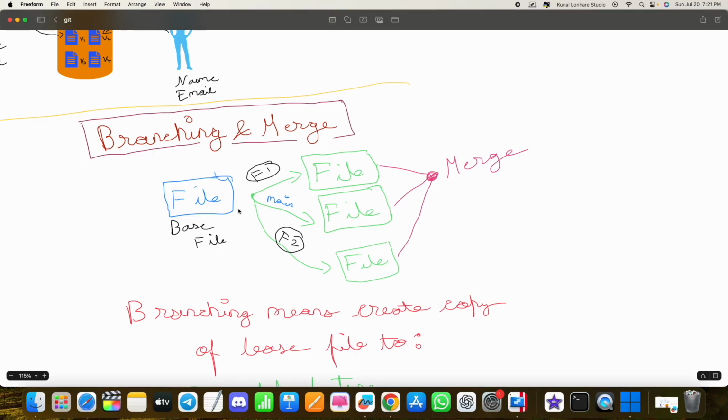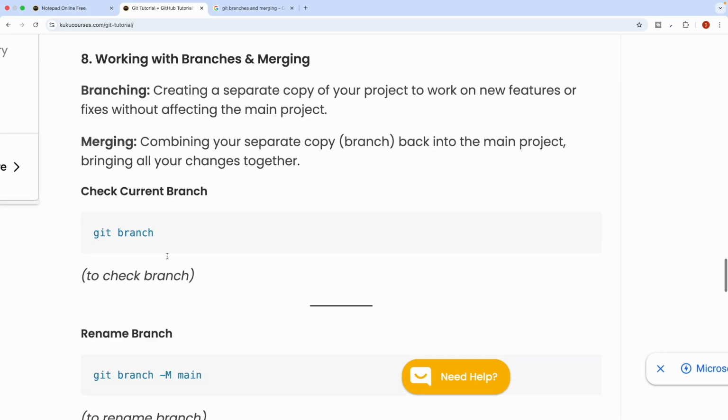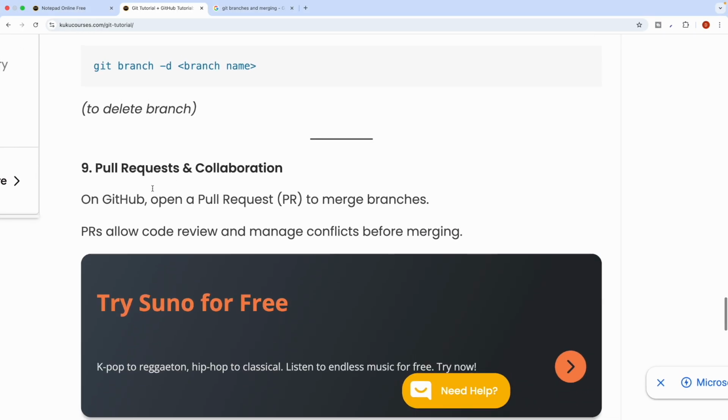Now main team is working on the file, and let's say F1 team has added a new feature in that project. Now let's say I want to merge both of them to the main branch. So it's very simple. You can just go to the repository, go to PR. And this is what we have even shown. If you want to merge, you just need to go to GitHub and open a pull request, PR.